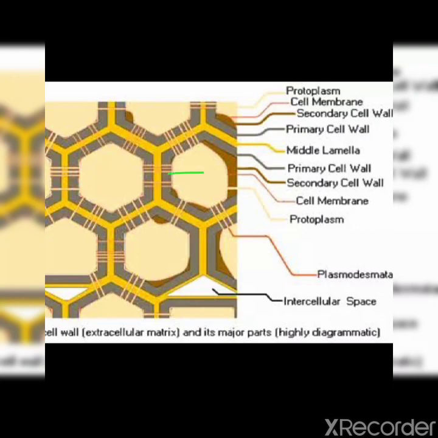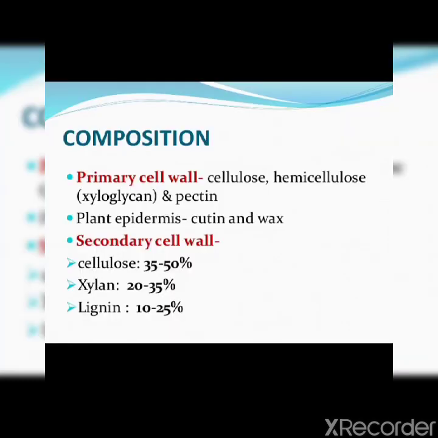The primary walls of two adjacent cells are present on either side of the middle lamella. The primary wall is formed during cell division and is comparatively thin and permeable, and allows the young cells to grow.